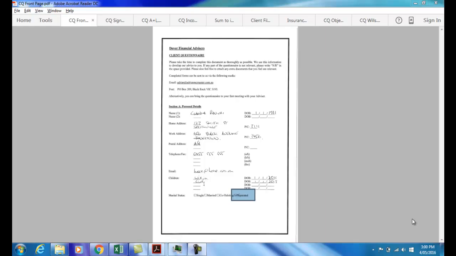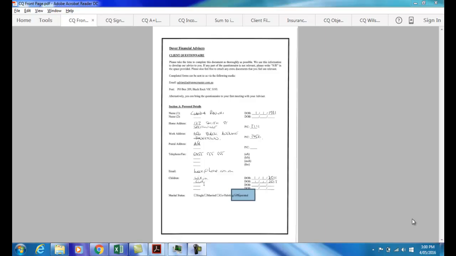The way we'll proceed is we're going to work through the entire process from the point at which you meet a client to the point at which you have finalised a statement of advice to your client and show you just how effectively and efficiently that part of the process can be completed.